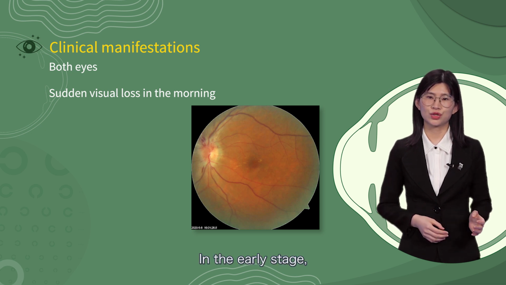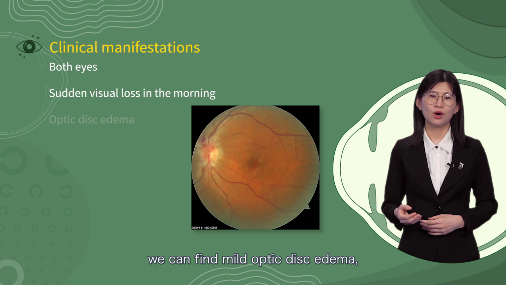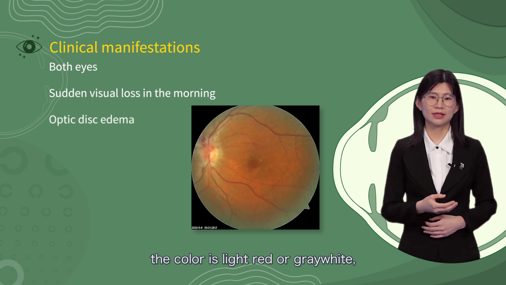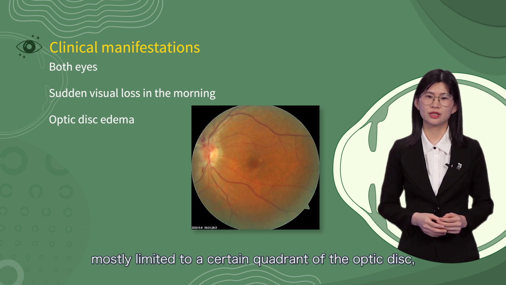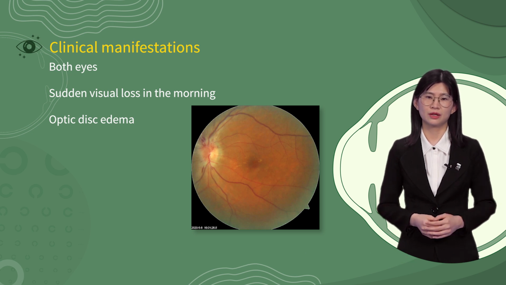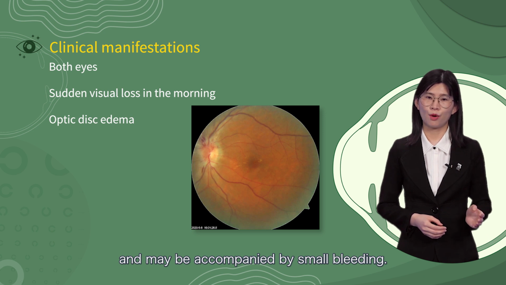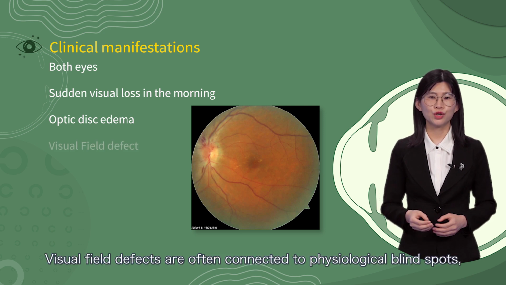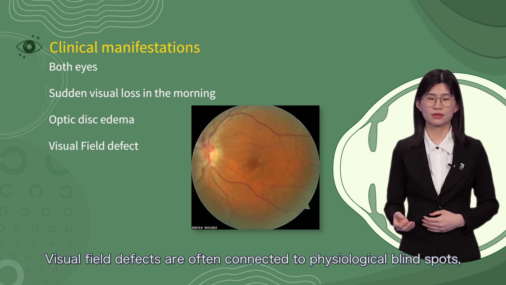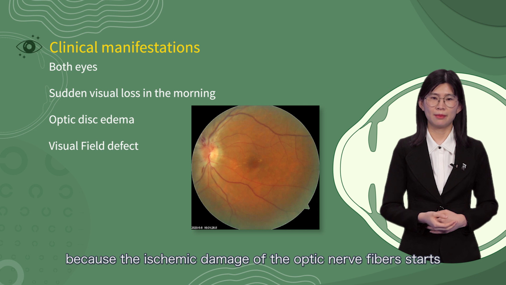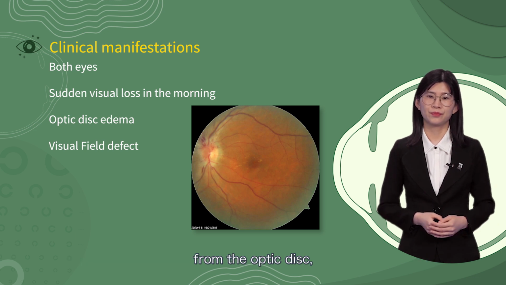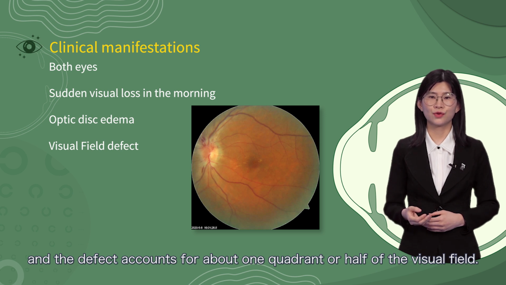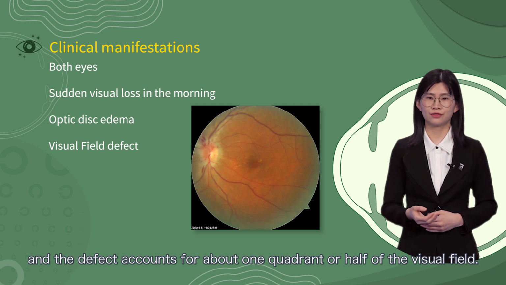In the early stage, we can find mild optic disc edema. The color is light red or gray-white, mostly limited to a certain region of the optic disc, and may be accompanied by small bleeding. Visual field defects are often connected to physiological blind spots because the ischemic damage of the optic nerve fibers starts from the optic disc, and the defect accounts for about 1 quadrant or half of the visual field.